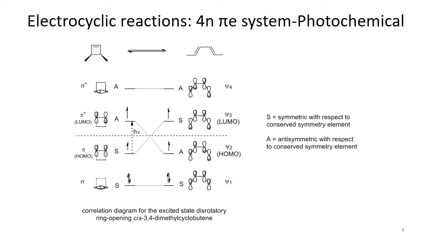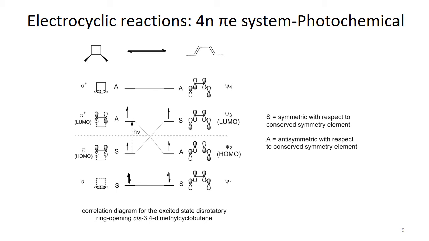Coming to the photochemical ring opening reaction, this occurs according to the disrotatory mode. Because in the photochemical mode electrons are excited, they are in their excited state. So from the HOMO, the electron is shifted to pi star, from pi to pi star.